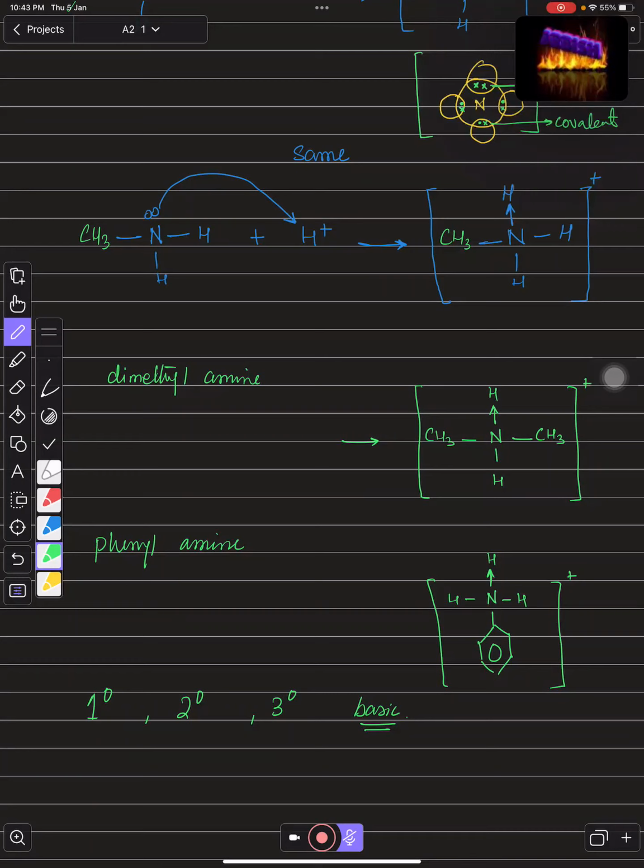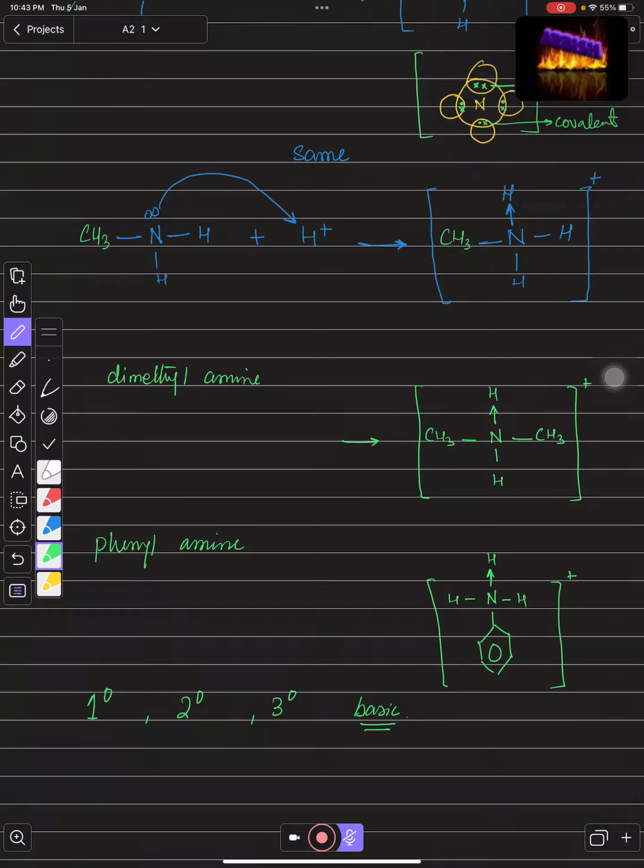So let's see. If we talk about primary, secondary, and tertiary amines, I told you that all amines are basic, and I told you as well that phenylamine is also basic in nature, but there may be a difference in their strengths, right? One can be more basic and one can be less basic as well.